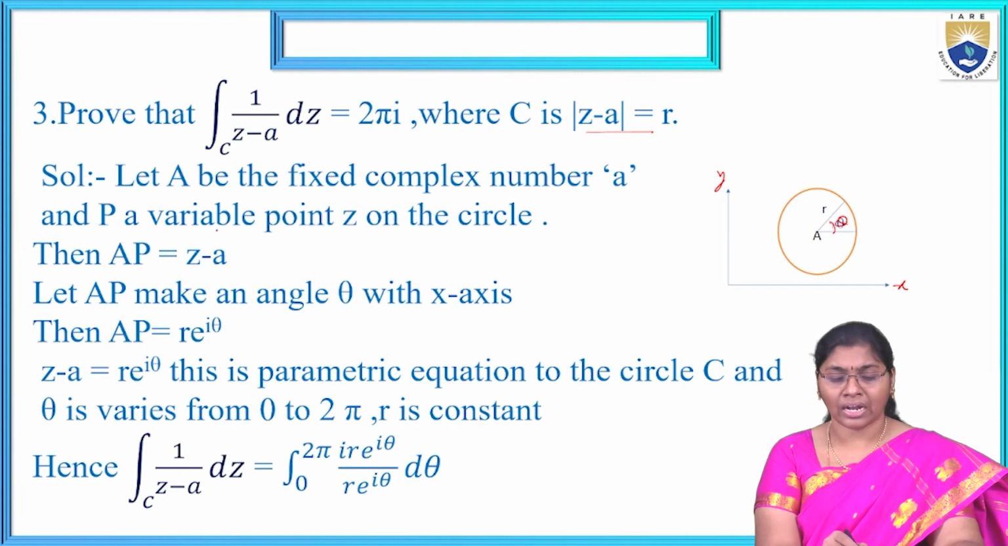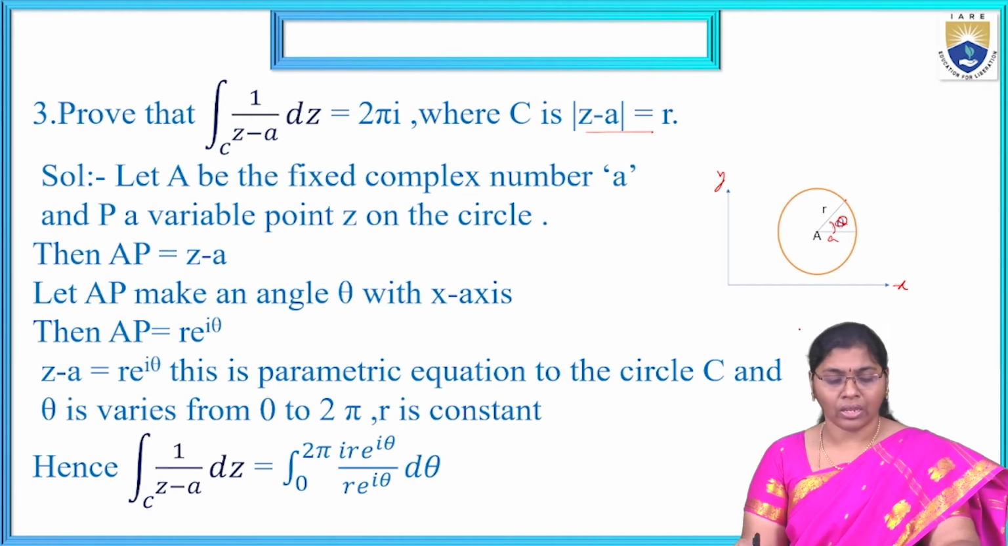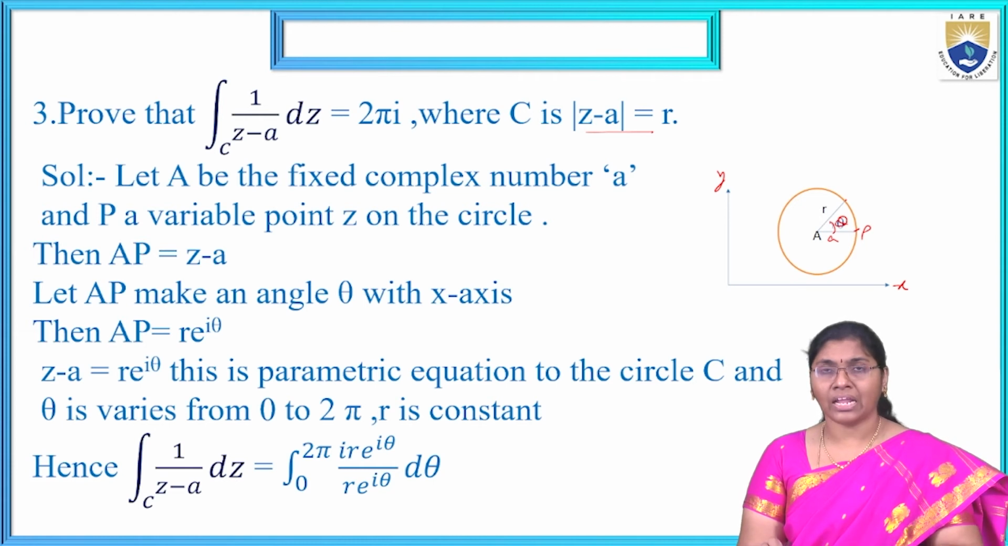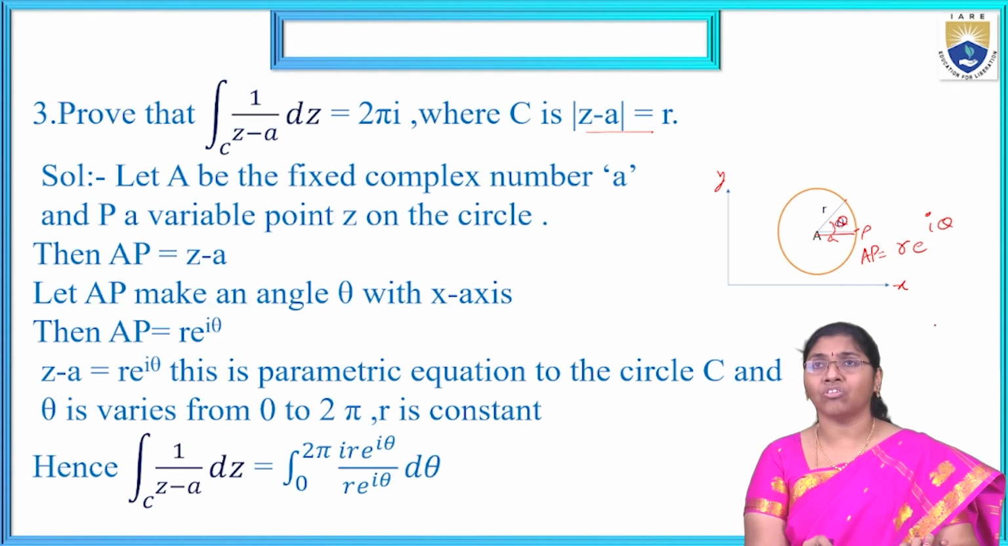Now this is radius R and the angle is theta. Let a be a fixed complex number, small a, and P a variable point z on the circle. Then AP equals z minus a. Let AP make an angle theta with the x-axis, then AP equals R into e power i theta. This is the polar coordinate conversion. The final solution is 2 pi i.